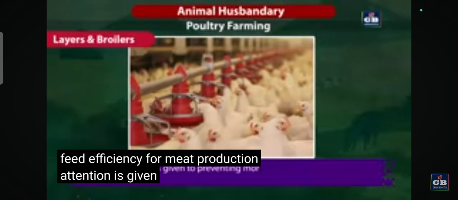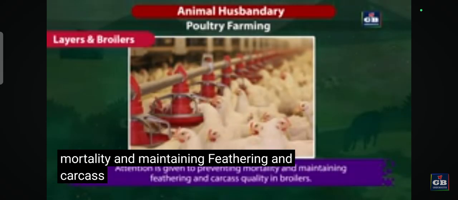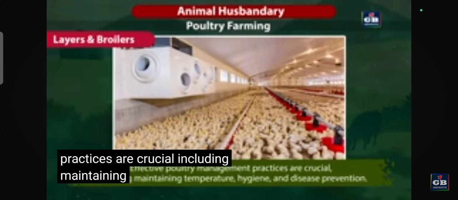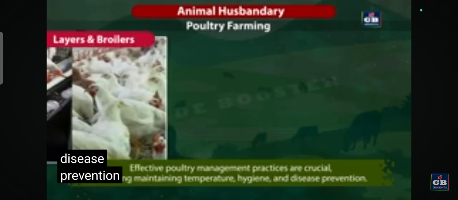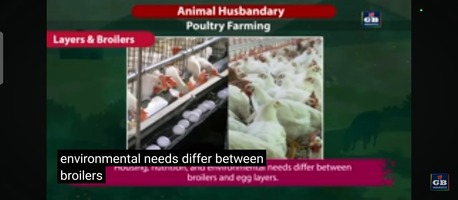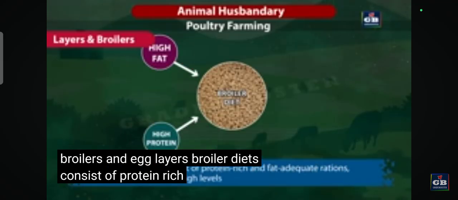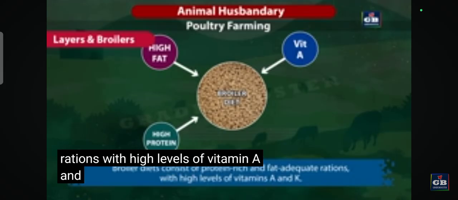Attention is given to preventing mortality and maintaining feathering and carcass quality in broilers. Effective poultry management practices are crucial, including maintaining temperature, hygiene, and disease prevention. Housing, nutrition, and environmental needs differ between broilers and egg layers. Broiler diets consist of protein-rich and fat-adequate rations with high levels of vitamins A and K.